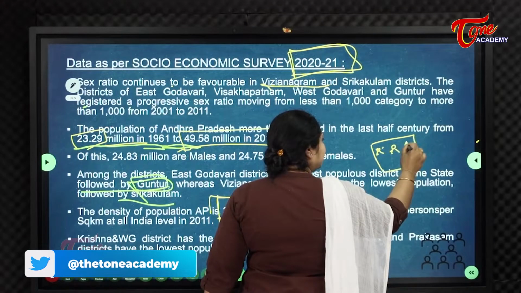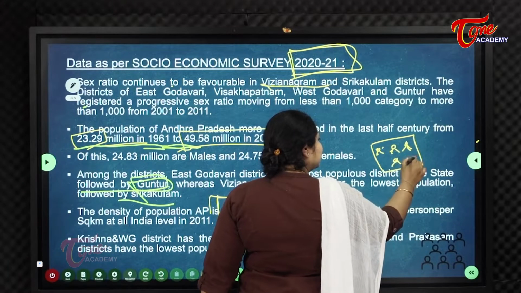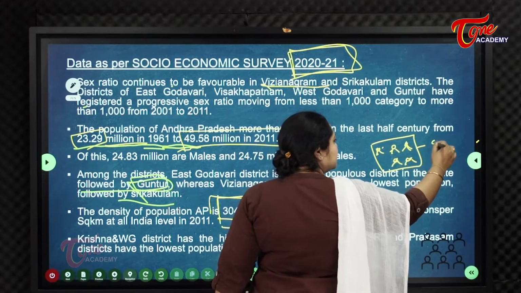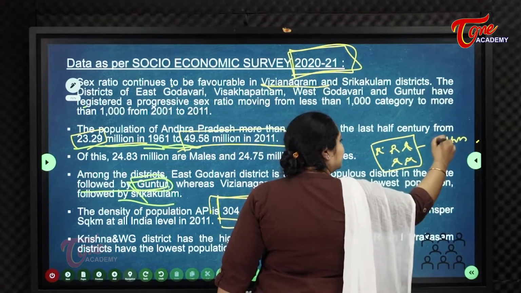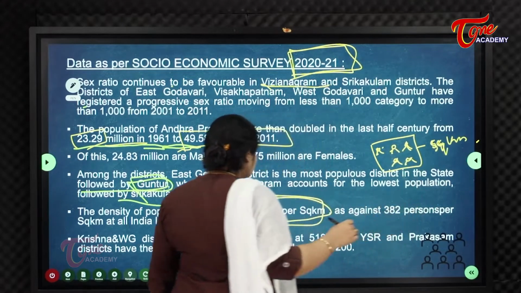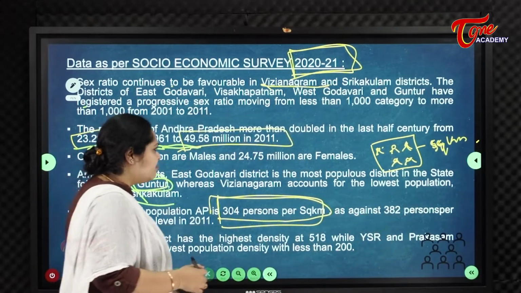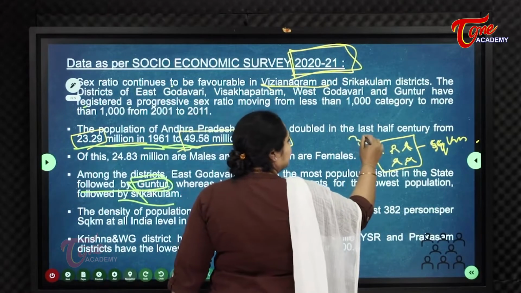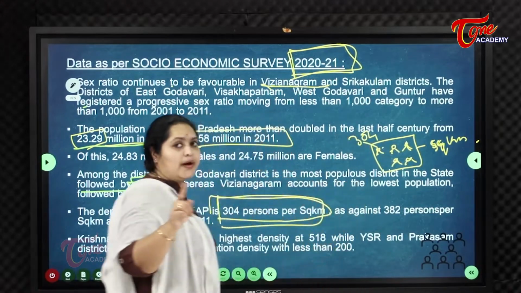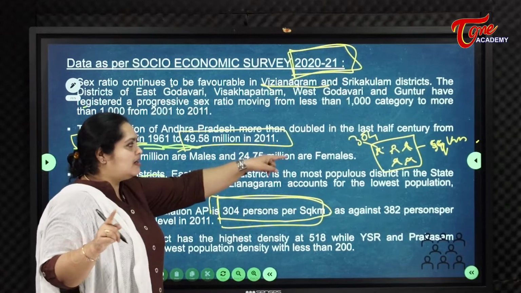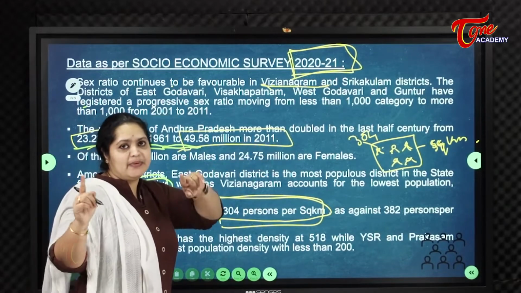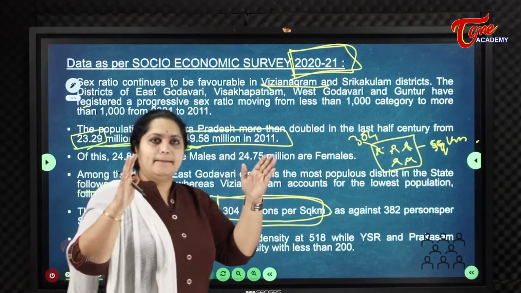For AP, if you imagine this is a square kilometer, 304 people live in a square kilometer. So that is called density. For every square kilometer there are 304 people.